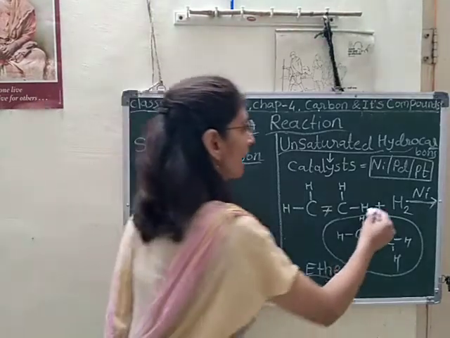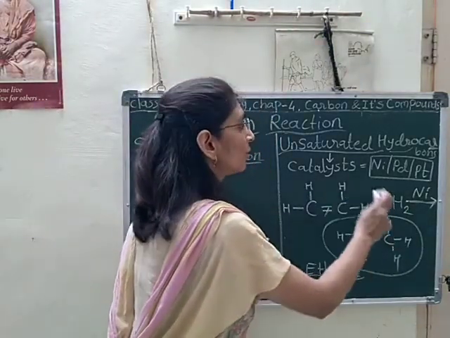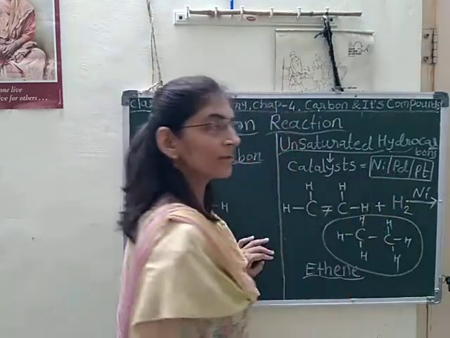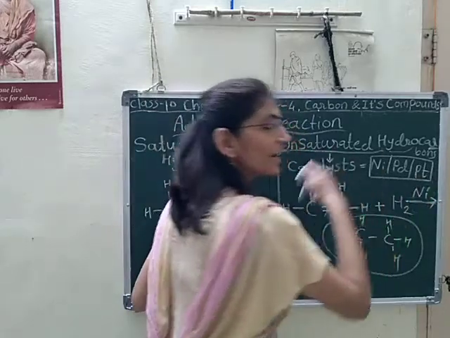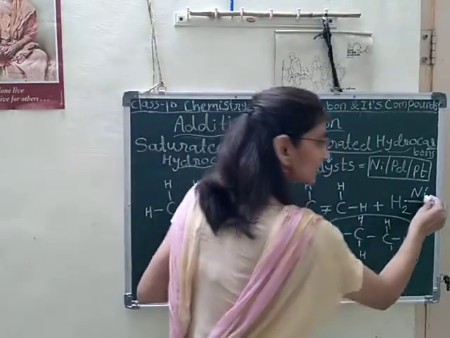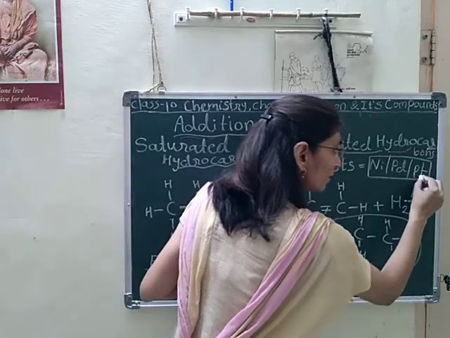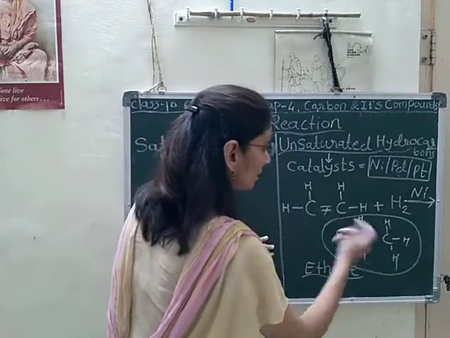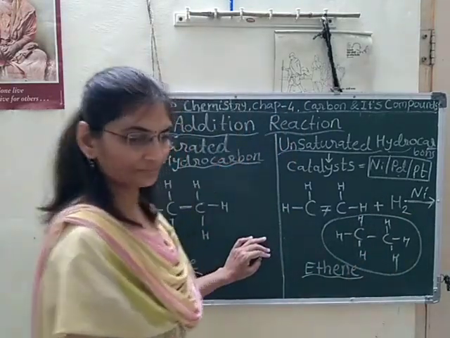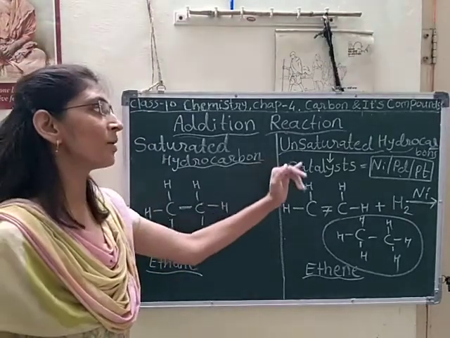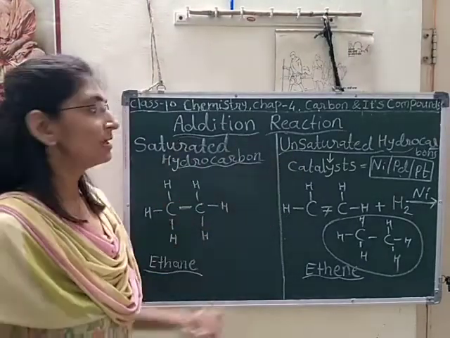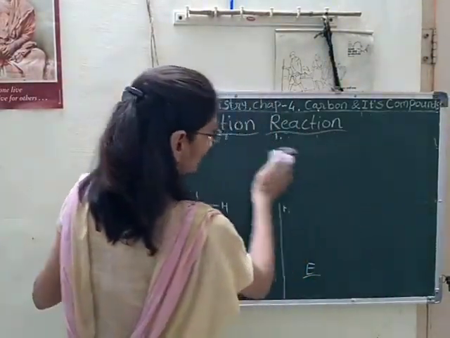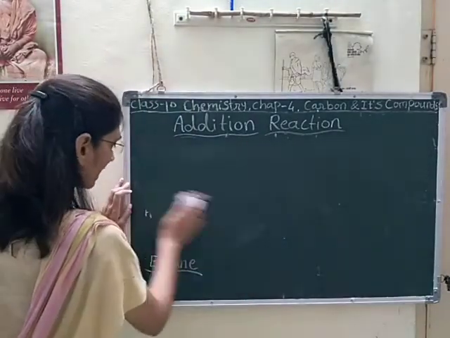Okay. So hydrogen can be added only by using the nickel catalyst, or we can use palladium catalyst, or platinum also we can use here. So instead of nickel we can use platinum also, or palladium also. Here I have used nickel and we got the product ethane. So this was about the addition reaction. We will discuss a very important point, where we can use this addition reaction.